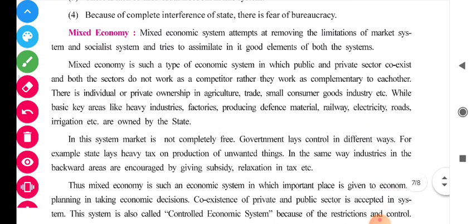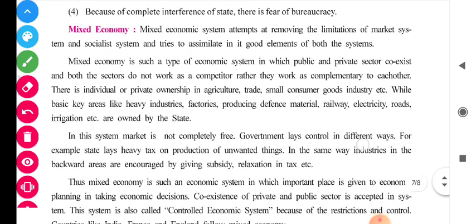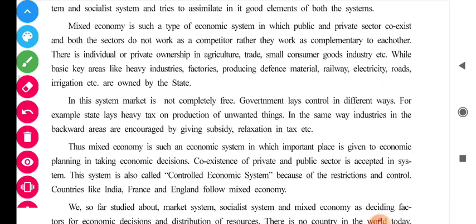So in order to remove the limitations of the market system and to implement the beneficial features of the socialist system, a new system was developed with a combination of both, which is known as mixed economy. Mixed economy is a type of economic system in which public and private sectors coexist, and the sectors do not work as competitors, rather they work as complementary to each other.